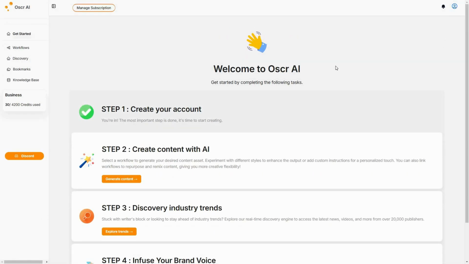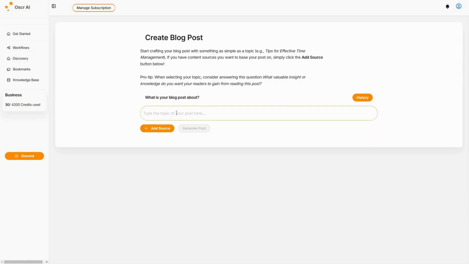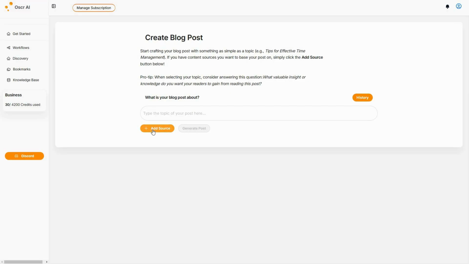In order to start using it, first of all, on the left side, we have to go to workflows. Here you're going to get all the primary workflows of Oscr AI. First of all, we have a blog post. We can generate a blog post using selected topics, so let me open this one. Now we have to provide what this blog post is about. I can also see the history, which means all the previous blog posts that I have generated, and I can also add various sources when I'm generating a blog post.